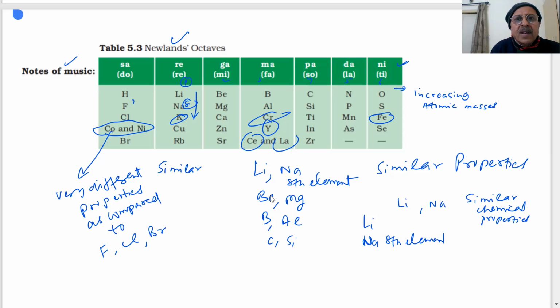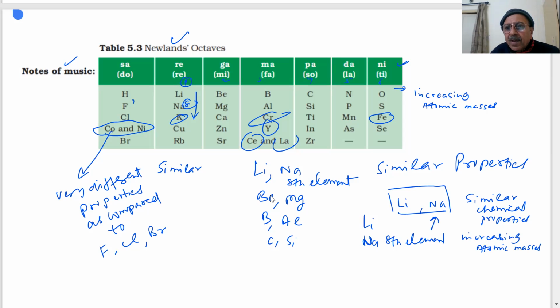Similarly, what he found? This is the 8th element in terms of increasing atomic masses. Now, if I consider beryllium and increase the atomic mass, he found that beryllium and magnesium are similar.